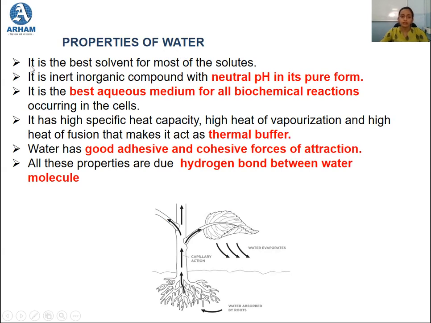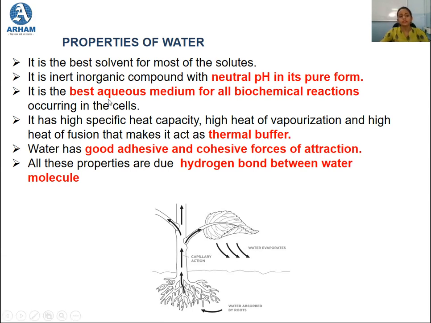The first property is that it is the best solvent for most of the solutes. The second one is that it is an inert inorganic compound with neutral pH in its pure form. Because it has a neutral pH in its pure form, it acts as the best medium for the transportation of minerals and any food molecule throughout the plant body.